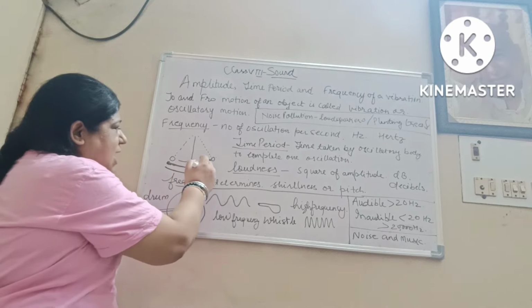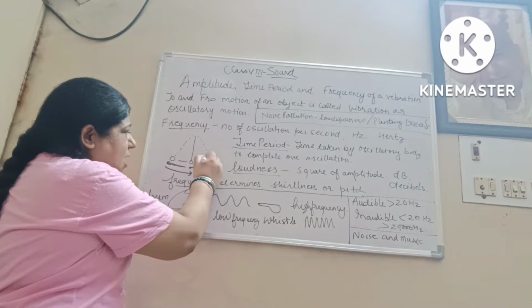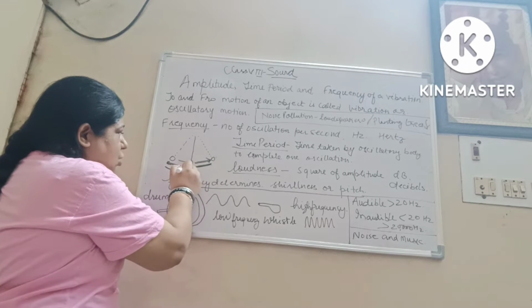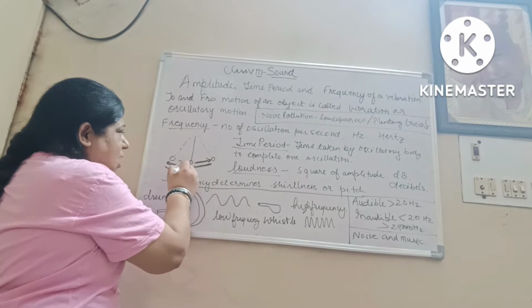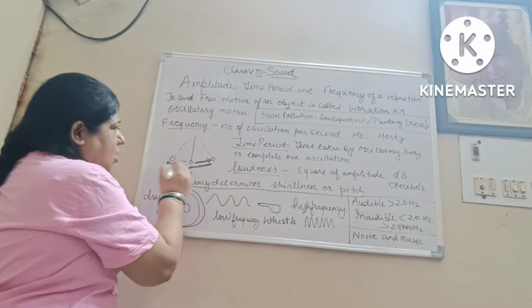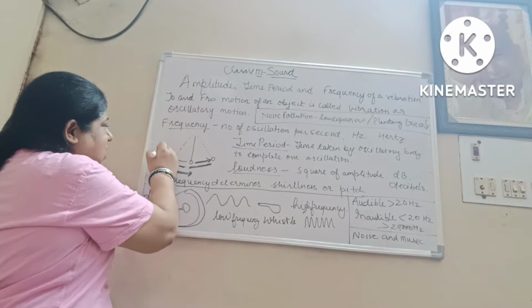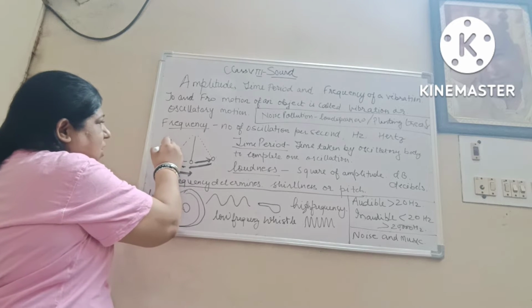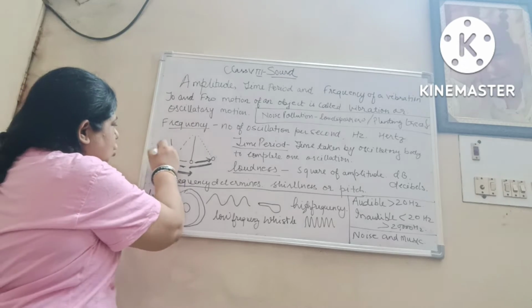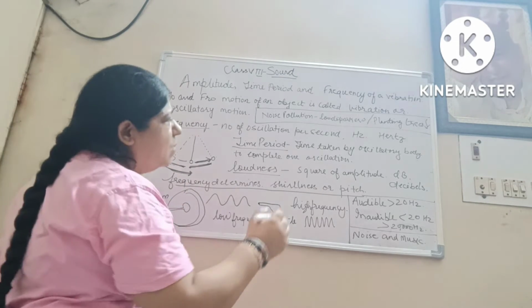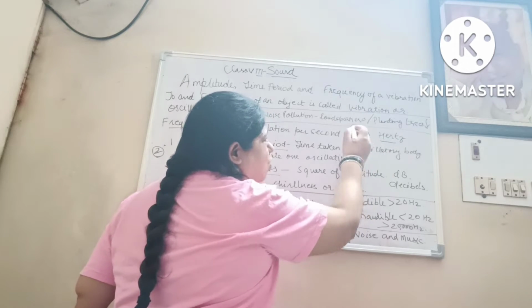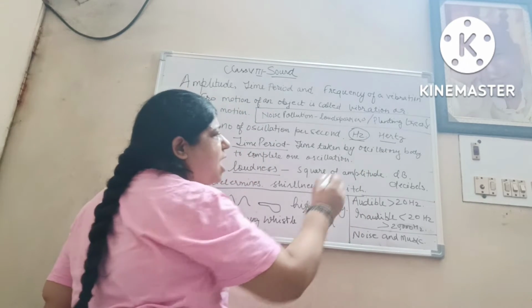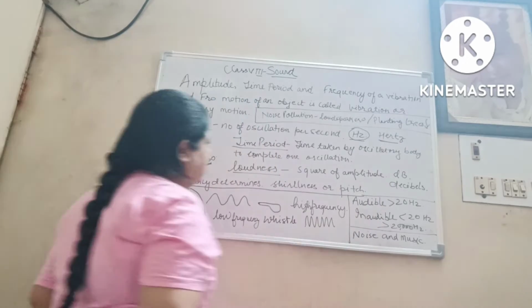Suppose in 1 second it goes from here to here, and again here to here. 2 oscillations it has taken in 1 second. Then the frequency will be 2. It is measured in hertz. Hz is the symbol, and it is measured in hertz.